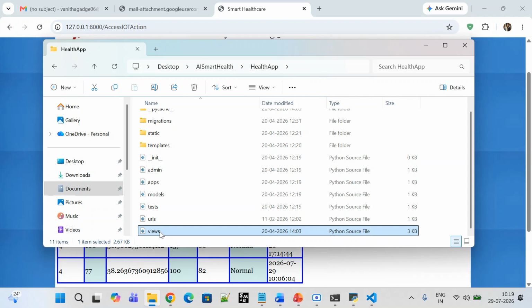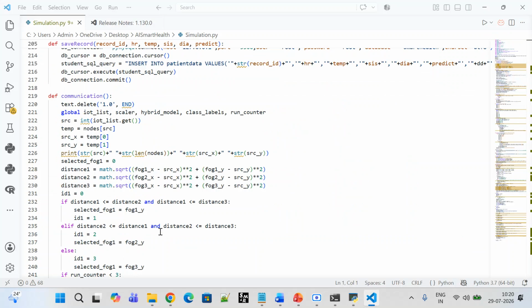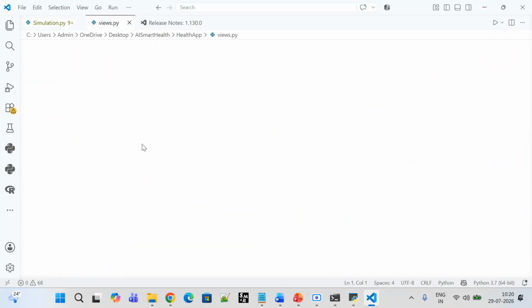So you can see here all the different formats. It's still taking time, but it will come up. It is same like the front end application, the Django framework. Okay, so we use one function. Here also we have used the encrypted and the decrypted format. You can see the communication. Okay, still it is loading.